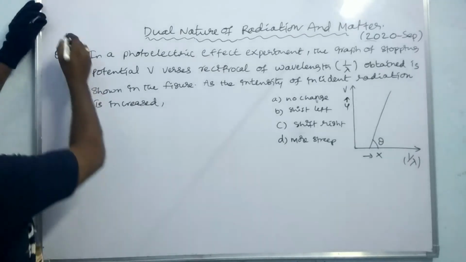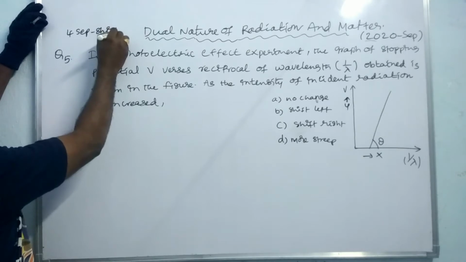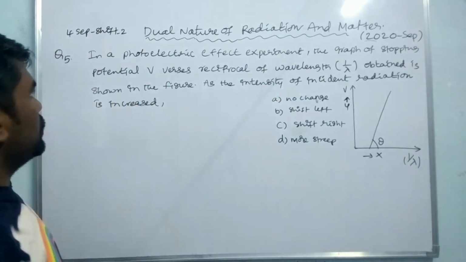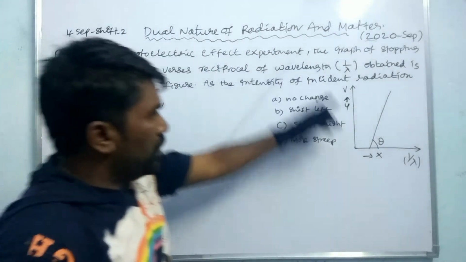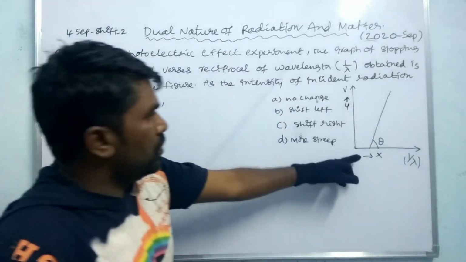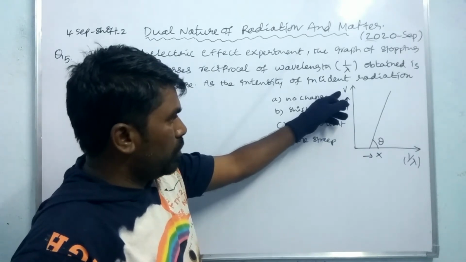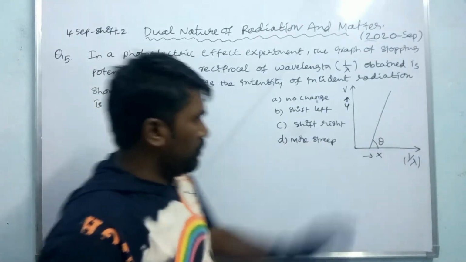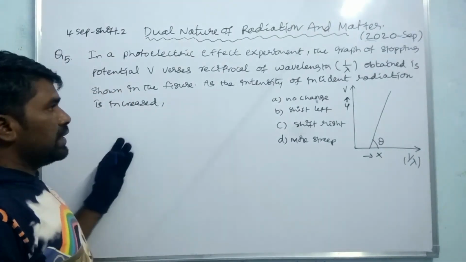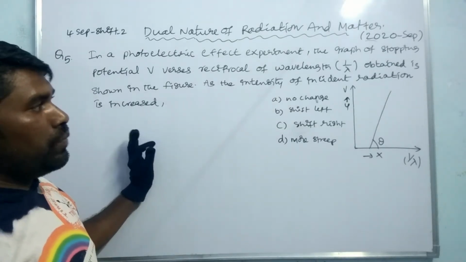This is the 5th question, which was asked on 4th September, shift 2. In a photoelectric effect experiment, the graph of stopping potential V versus reciprocal of wavelength, 1 by lambda, is shown in the figure. This is the y-axis and this is the x-axis. On the y-axis is taken the potential and on the x-axis the reciprocal of the wavelength. If the intensity of the incident radiation is increased, what is the shape of the graph?